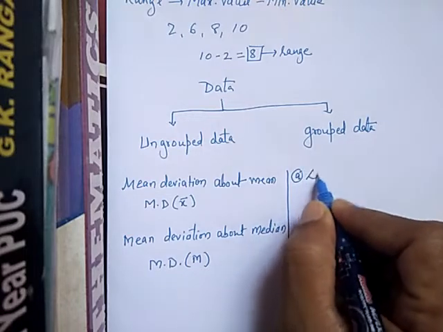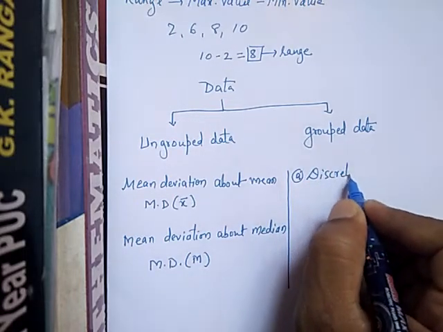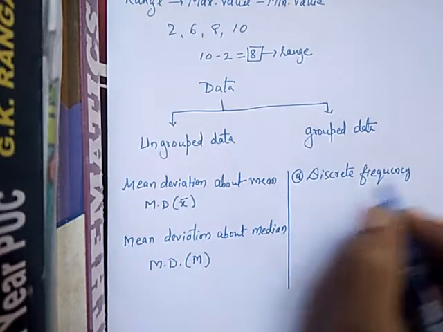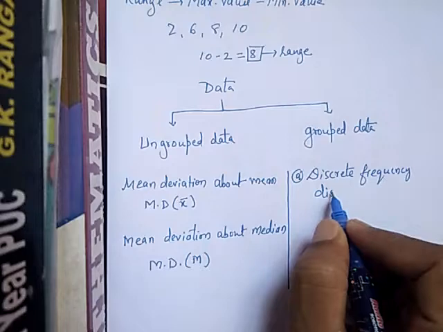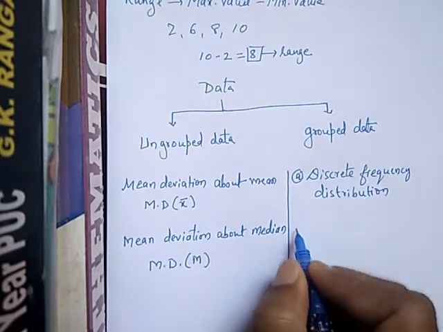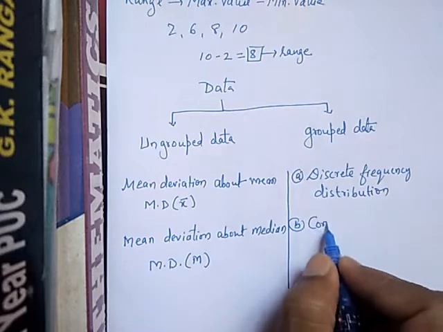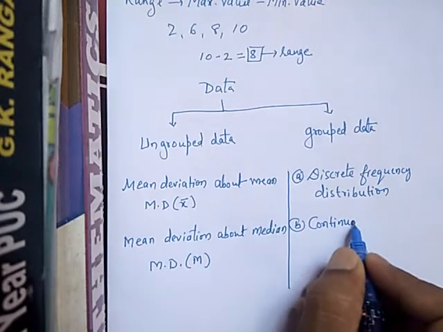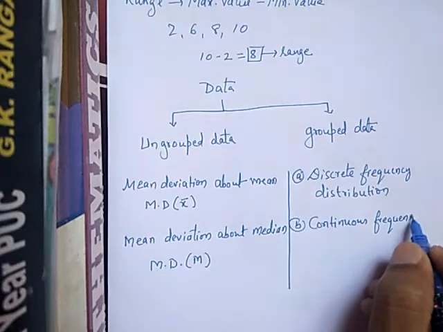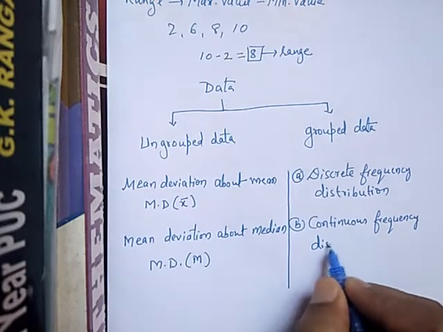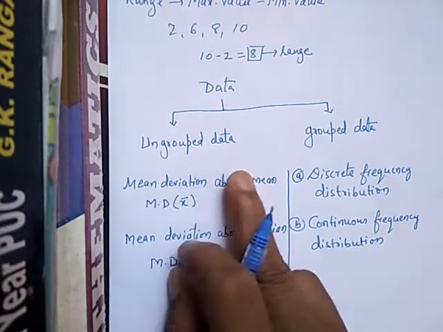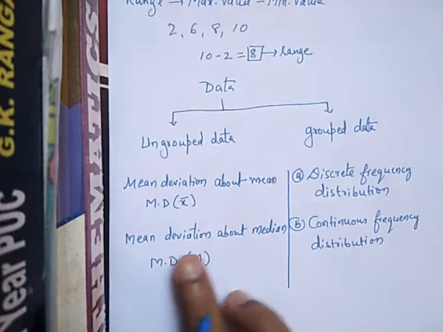One is discrete frequency distribution, and the second type is continuous frequency distribution. This is very important. In ungrouped data, we find mean deviation about mean and mean deviation about median.